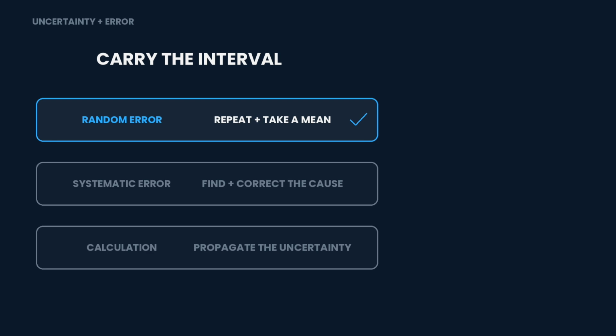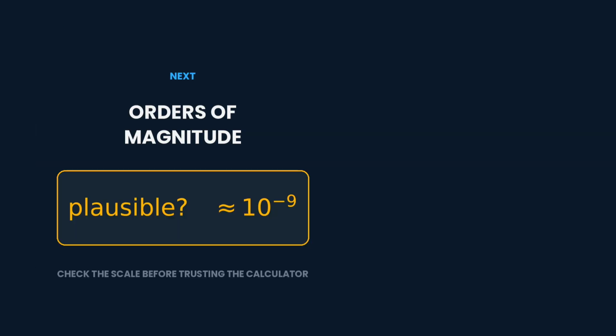So repeat and average to reduce random errors' effects, but that does nothing to systematic shifts. Estimate the interval honestly and then carry it through the calculation. Next, we're going to use orders of magnitude to ask whether an answer is even plausible before we start trusting the calculator.